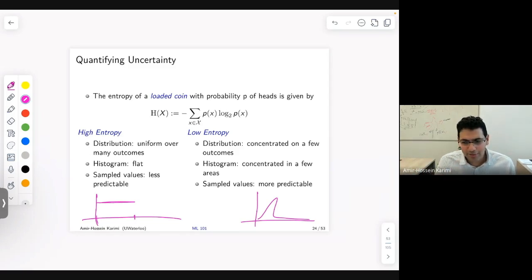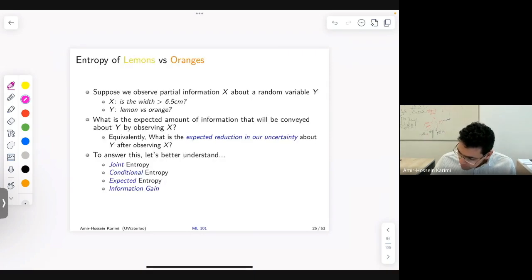I promise we'll get back to decision trees, but you'll have to bear with me for entropy for a few more slides. Okay, so suppose now that we observe partial information X about a random variable Y. In this case, Y is whether it's a lemon or an orange, and the information that we observe is, for instance, whether or not the width is larger than some threshold.